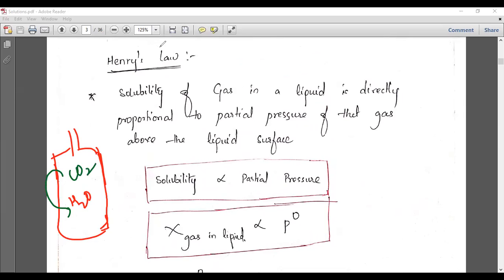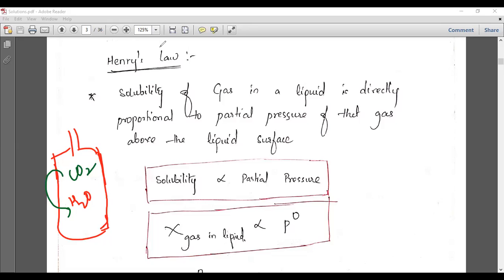Henry's law is nothing but that the solubility of a gas can increase with the increase of pressure. So if you apply more pressure, then you will get more solubility of the gas in the liquid phase. That means if you increase the pressure of CO2, then you can easily increase the solubility of CO2 dissolved in the water molecule.